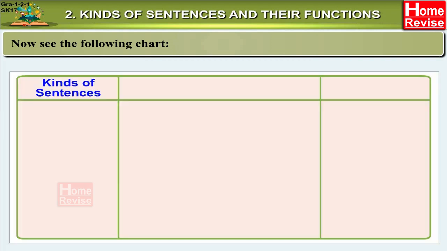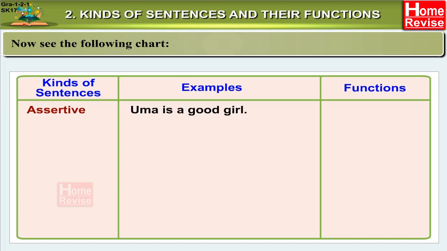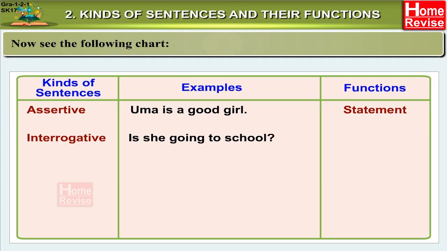Now see the following chart. Kinds of sentences, examples, functions. Assertive sentence, example, Uma is a good girl. Its function is that of a statement. Interrogative sentence, example, is she going to school? Its function is that of a question.